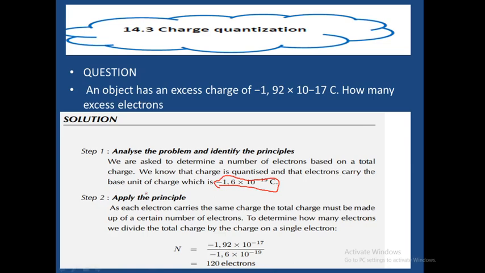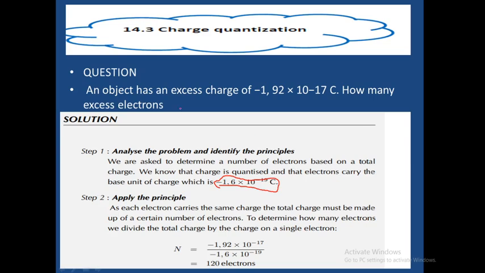So let's go and apply the principle. As electrons carry the same charge, the total charge carried must be made up of a certain number of what? Electrons. To determine how many electrons, we divide the total charge by the charge on a single electron.